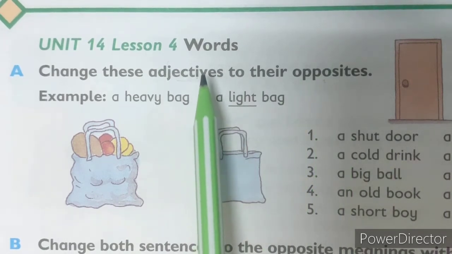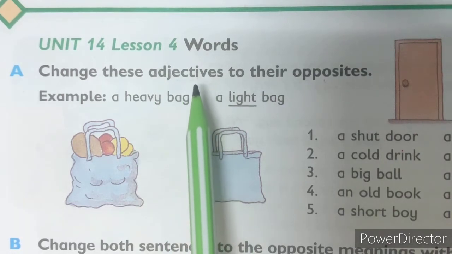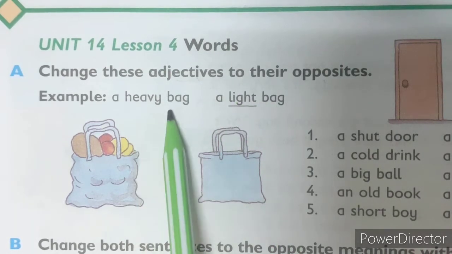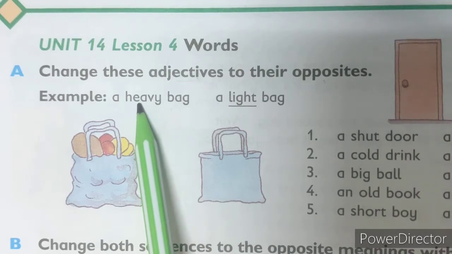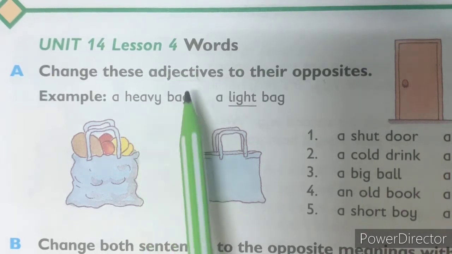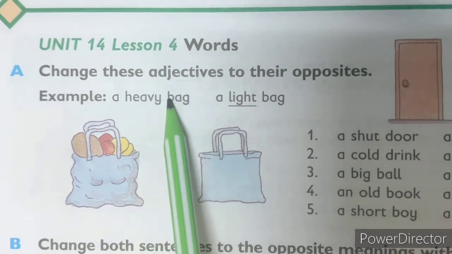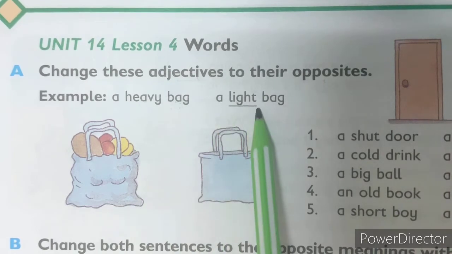So now you have to change the adjective to its opposite. For example, a heavy bag. Bag is a noun, heavy is an adjective. So heavy is describing the noun bag. A heavy bag, a light bag.